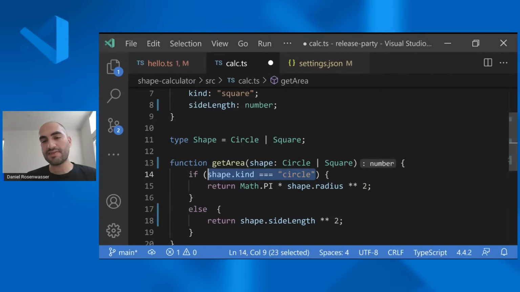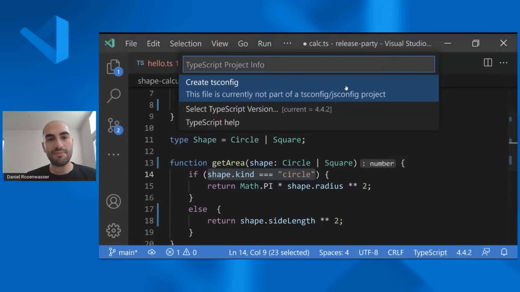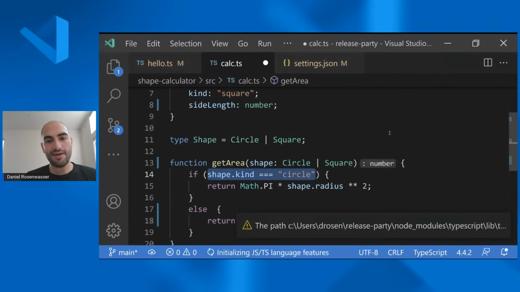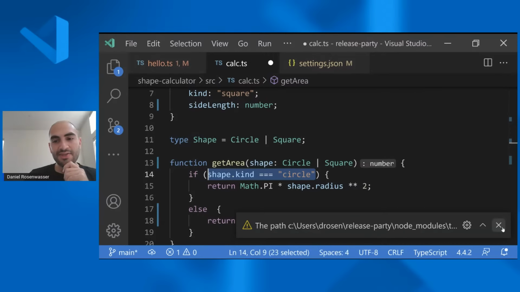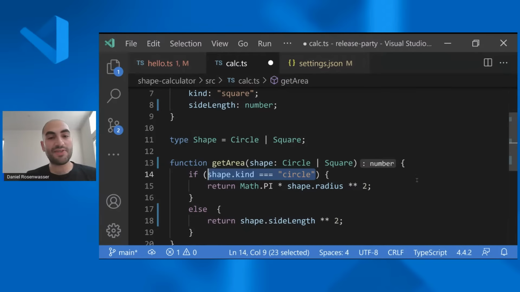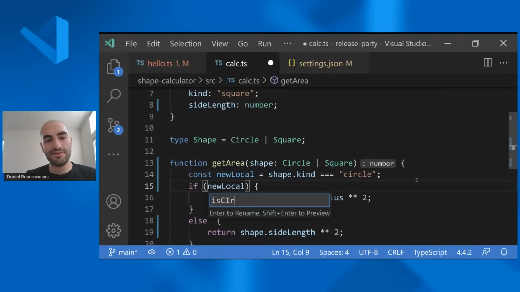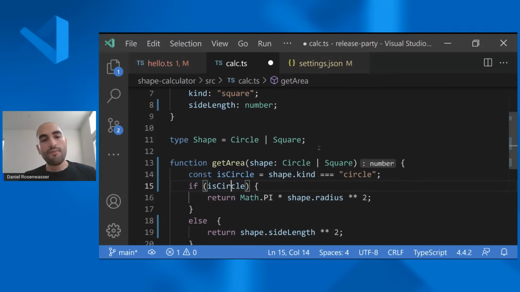However, one of the things is that I'm going to jump in my time machine and go into an older version of TypeScript. Maybe that didn't quite work. So let's just stick with this version of TypeScript, which is the new one. In older versions, if I decided to take this out and put it into its own variable, I could call this a circle. What would happen is previously we would lose track of the information to say what the type of shape is. We would just say that it's still a circle or a square.